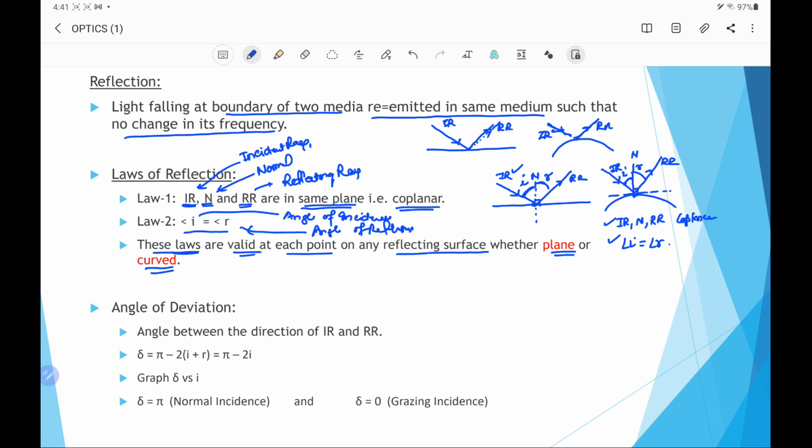Next, we check the angle of deviation. Here, this is the surface and we have drawn a normal which is perpendicular to the surface and a ray incident on it.